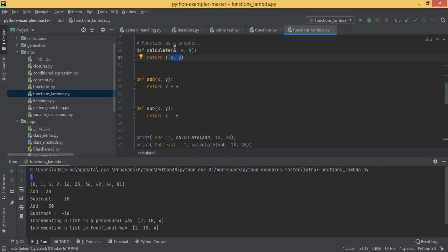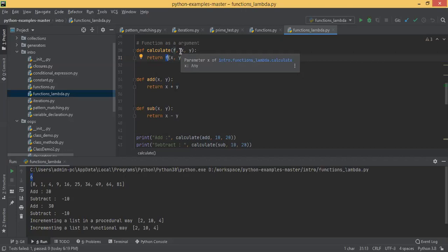If you just pass the add function here, f will be replaced by add. But it should take only two parameters, x, comma y. If you define a function add(x, y, z), then when f is replaced by this add function, it will be expecting three parameters but it's actually getting two, so it will fail. That's something we need to remember whenever we are calling this. These are called higher order functions, taking another function as a parameter. When you are defining this function, you have to be very careful. What function you pass completely depends upon the structure of that particular function.